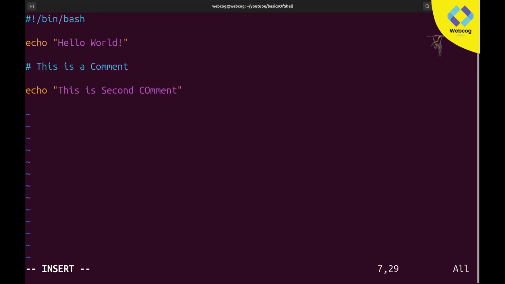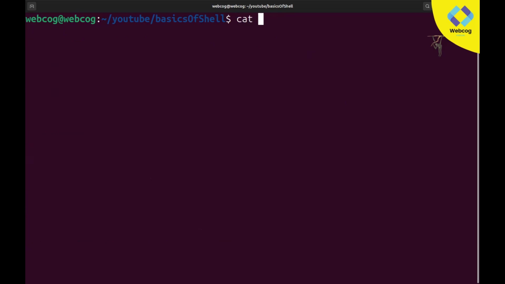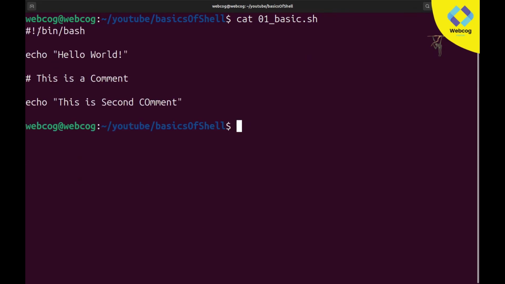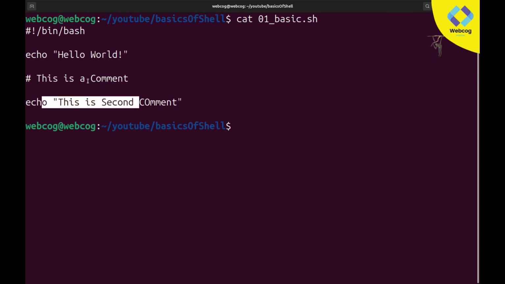Okay, I'm going to save this file. I press escape, then colon wq, and my file will be saved. Again I'm going to first clear, and if I write the cat command and my file name, you can see it displays all the code: bin bash, echo hello world, echo second comment, and this is our comment which we added with the hash sign.